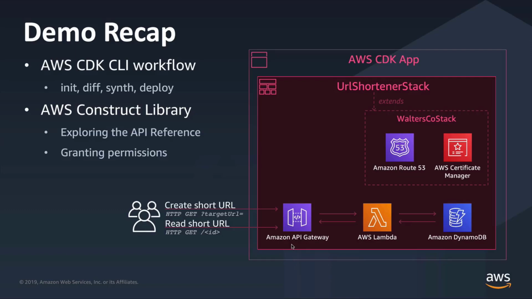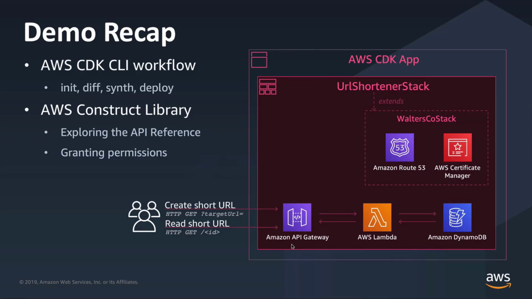There's a few more CDK CLI commands. Synth is one that you might want to use to see the synthesized desired state configuration. That's going to show you the CloudFormation templates that CDK creates for you. So you might want to share those with other teams or use other tools to review those, or you might just want to dig in and see exactly what the CDK is producing. The other big thing we saw in this demo was just taking a tour of the AWS Construct Library.